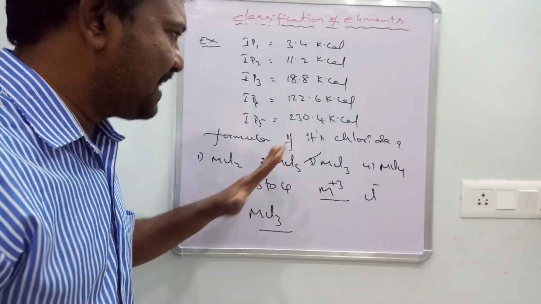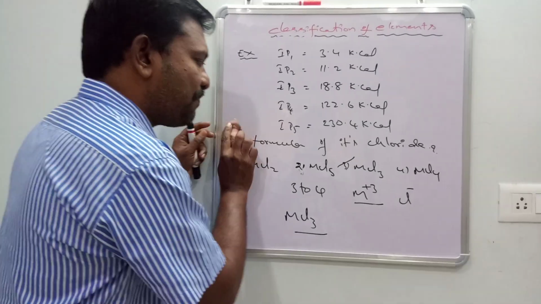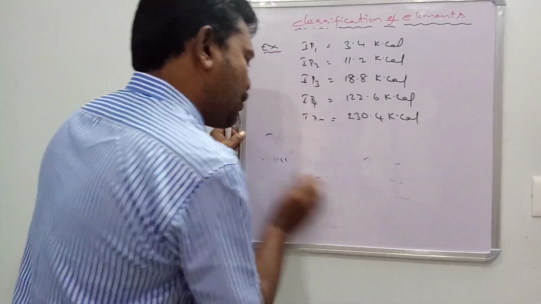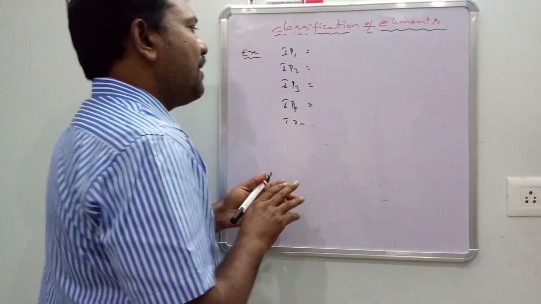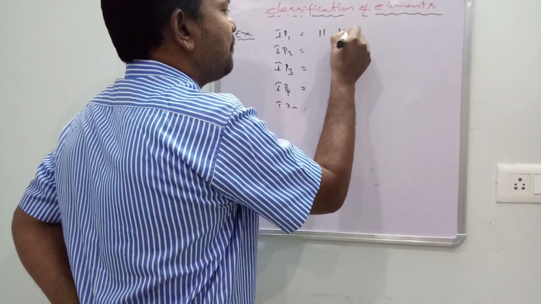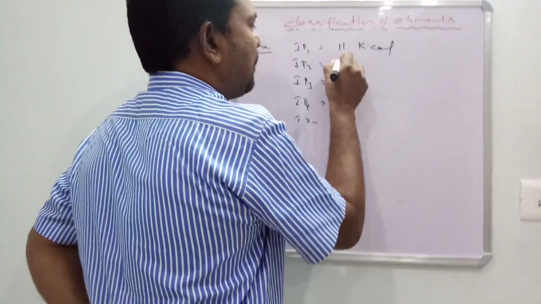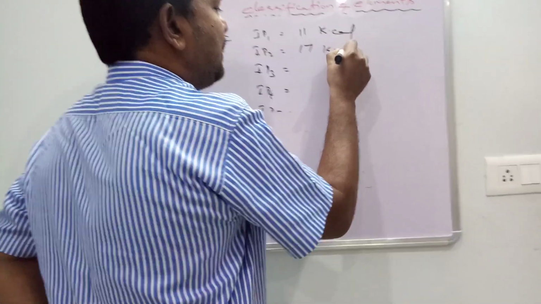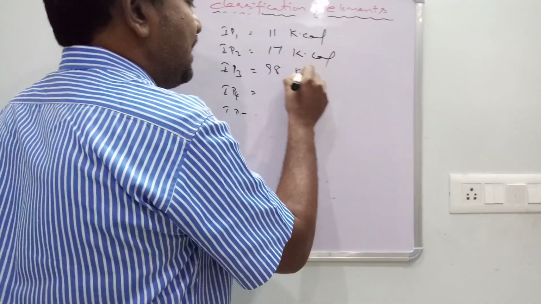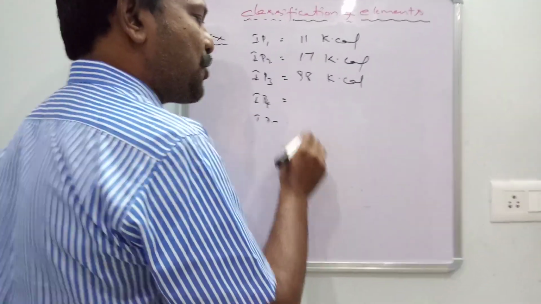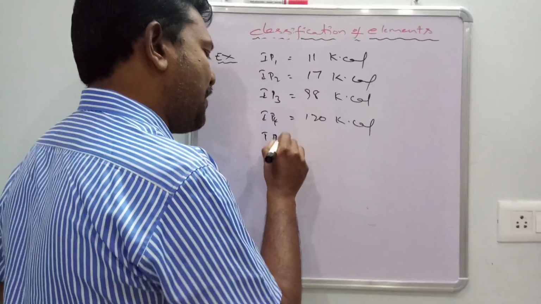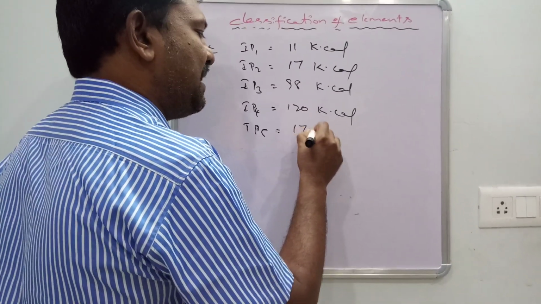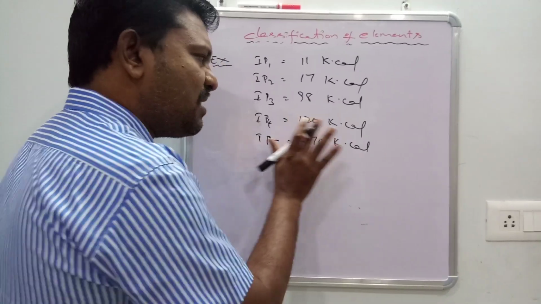Similarly, another bit. For example, the values I give are different. First ionization potential is 11 kilocalories. Second ionization potential 17 kilocalories. Third ionization potential 98 kilocalories. Fourth ionization potential 120 kilocalories. Fifth ionization potential IP5 is 170 kilocalories. Then what's the formula of its chloride?